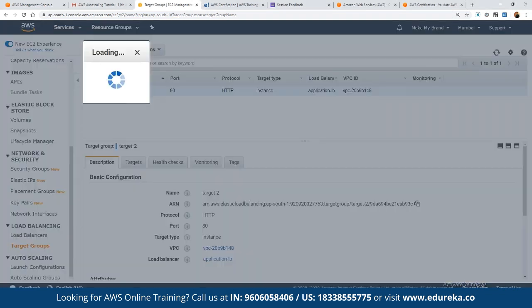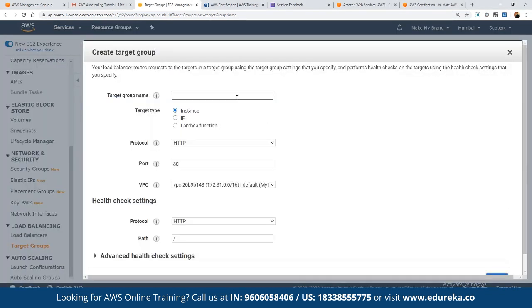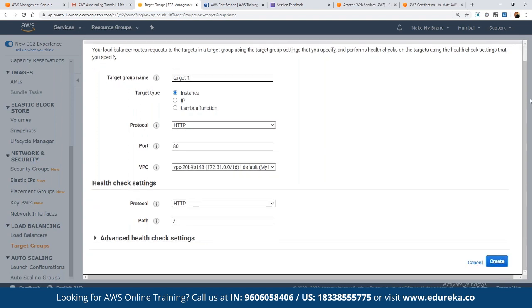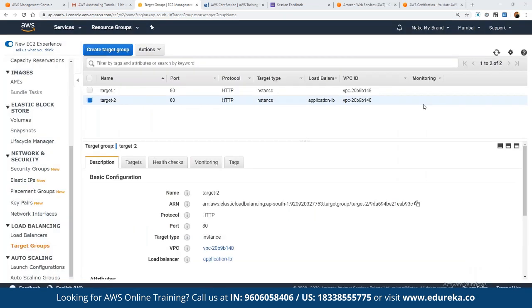We already have one target group, so here we can click on create target group. Let's name it target one. Then we have to choose a protocol, the port, the VPC, and the health check, and everything will remain exactly the same. Now we can click on create, and this is going to create the entire target group for us. So we have both target one and target two.